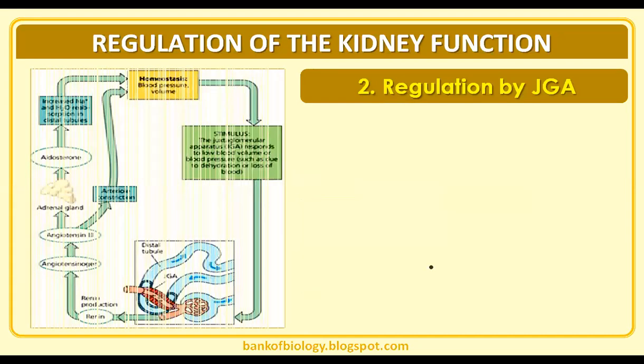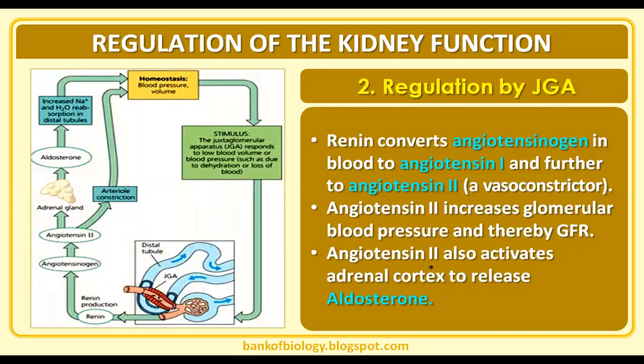What is renin doing? Converting the angiotensinogen from the liver into angiotensin 1. Angiotensin 1 is further converted into angiotensin 2 by angiotensin converting enzyme released from the lungs. Angiotensin 2, what will it do? It counteracts the fall.